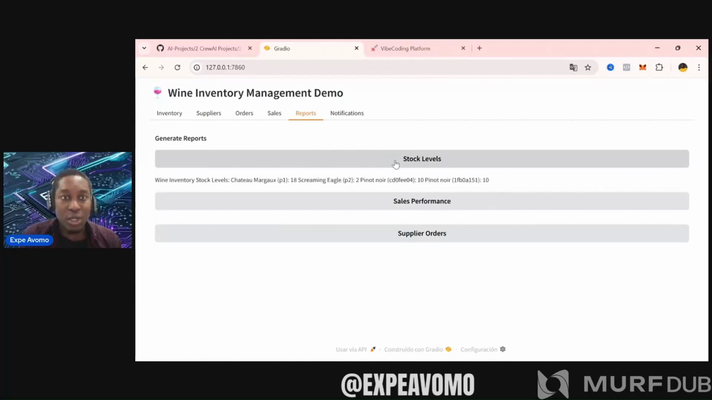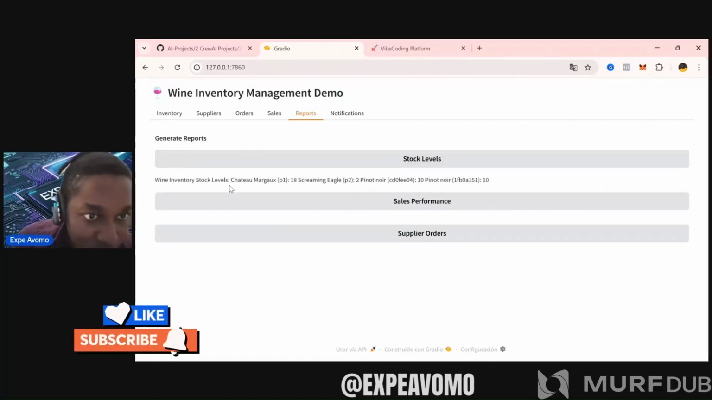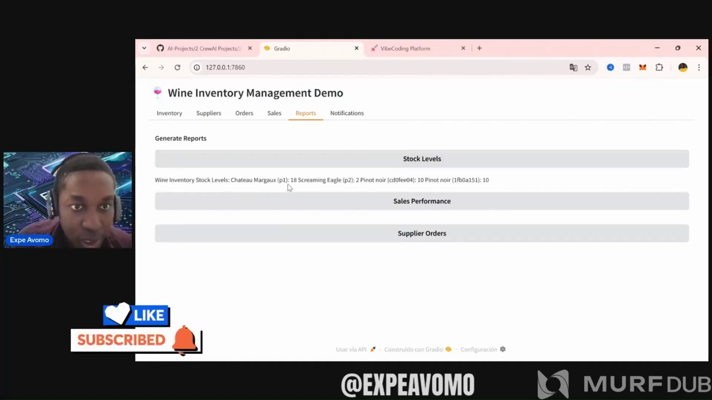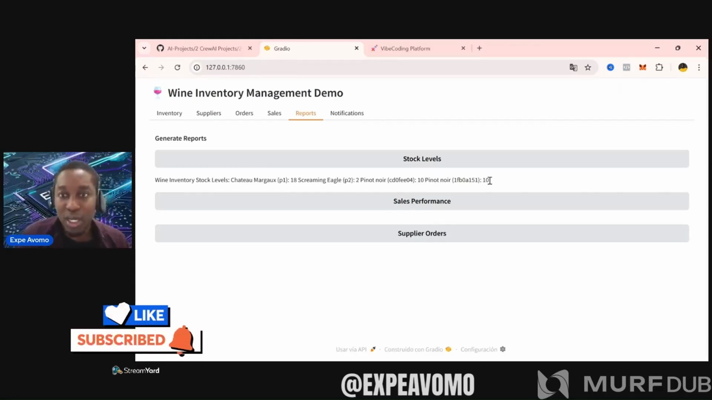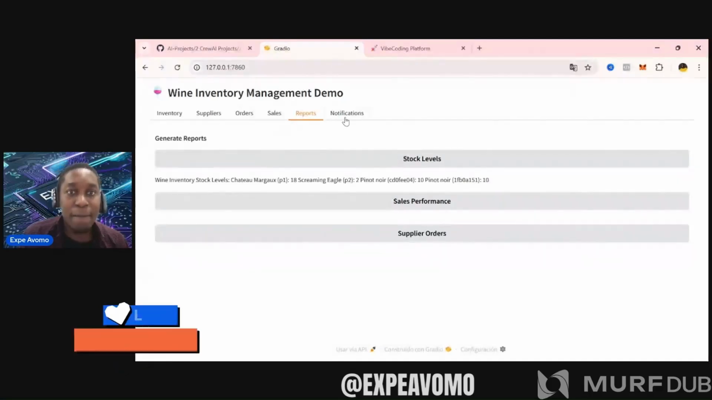If I now say stock levels, for example, I have Chateau Margaux P1 here. I have Screaming Eagle P2 here. I have 2 Pinot here, and I have 10 up. I already have 2 Pinot in stock. I've added another 10 Pinot here, I mean the ones I just added, because I said I was going to add 10 Pinot.